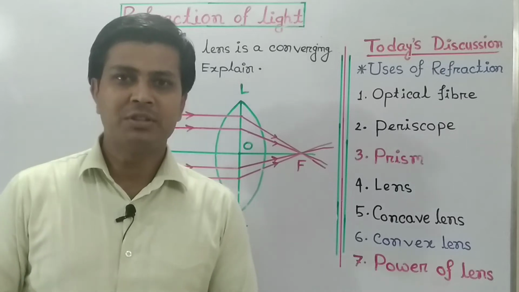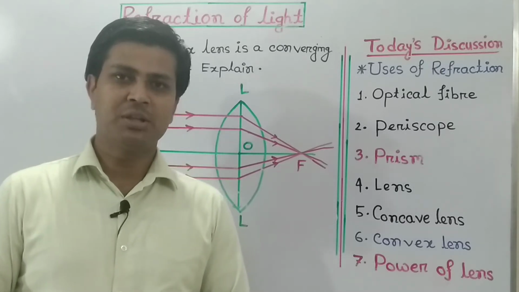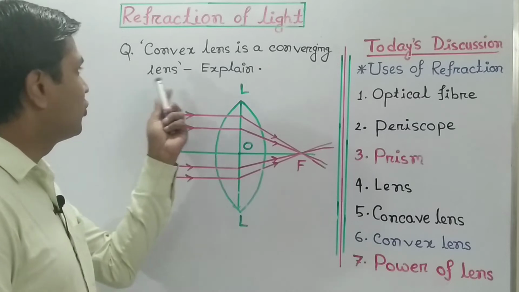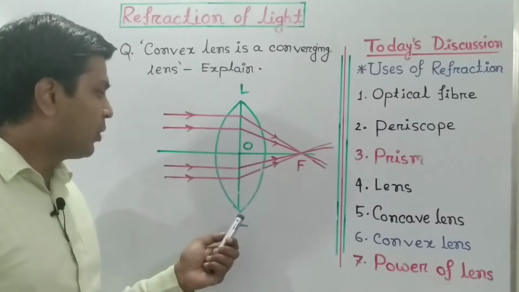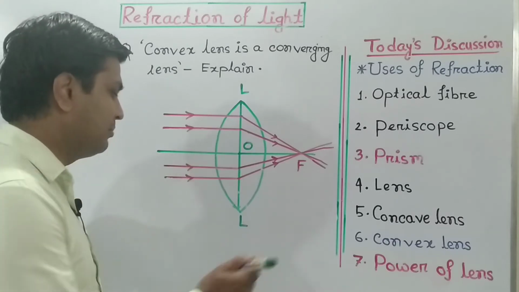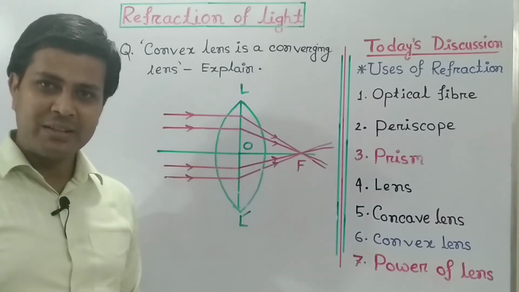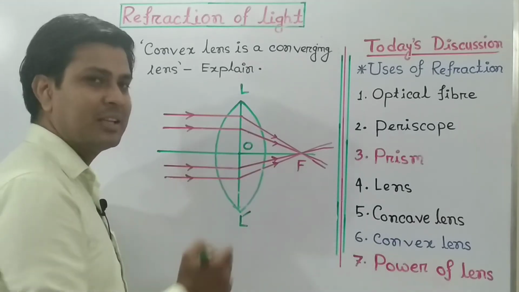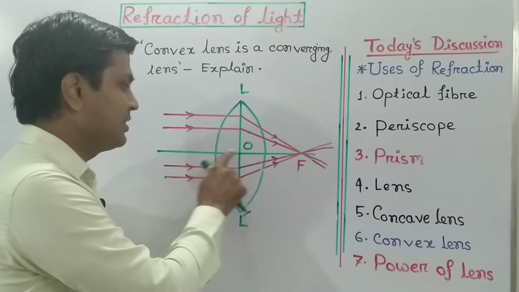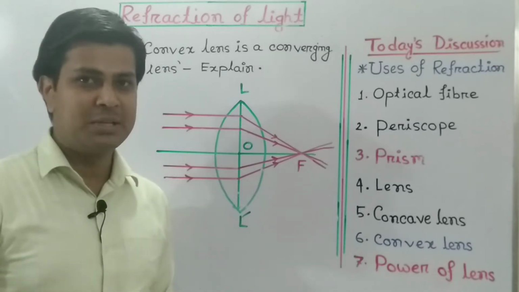Now I would like to discuss two comprehension based questions. The question is, a convex lens is a converging lens. Explain. Here you can see L prime is a convex lens. Here O is the optical center of the convex lens, and the straight line passing through the optical center is called the principal axis.